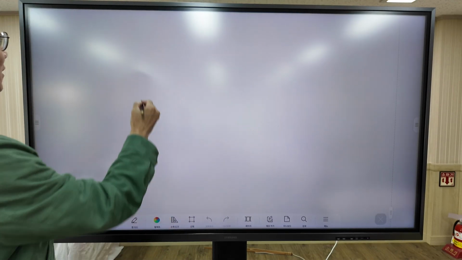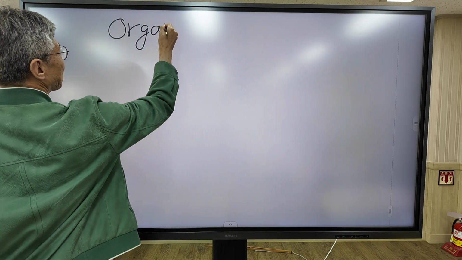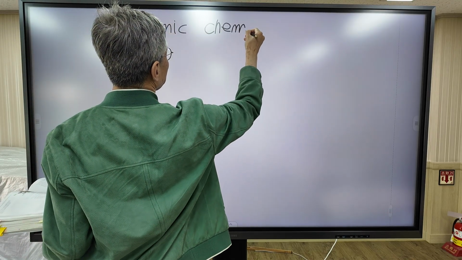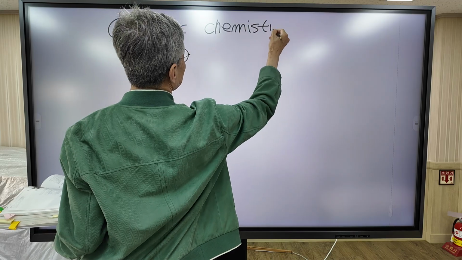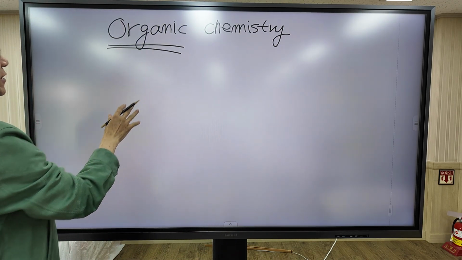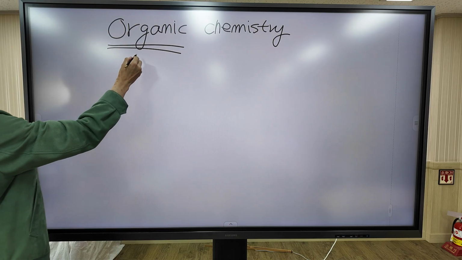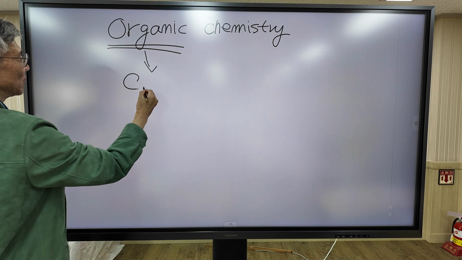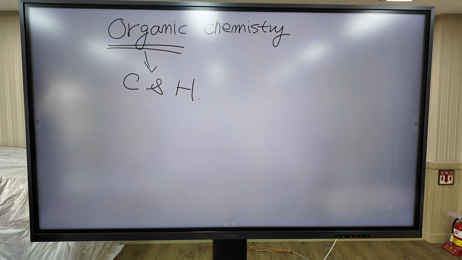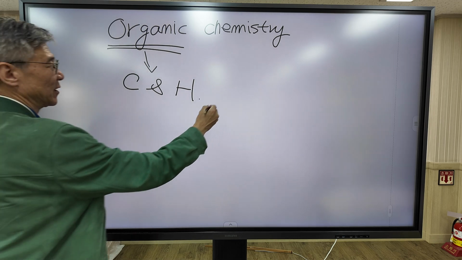Today we are going to study organic chemistry. Organic chemistry is the branch of chemistry which deals with organic compounds. Organic compounds are mainly composed of carbon and hydrogen. And organic compounds are broadly categorized into four groups: